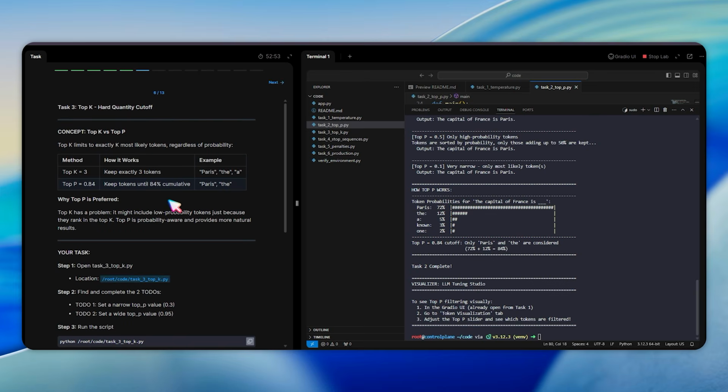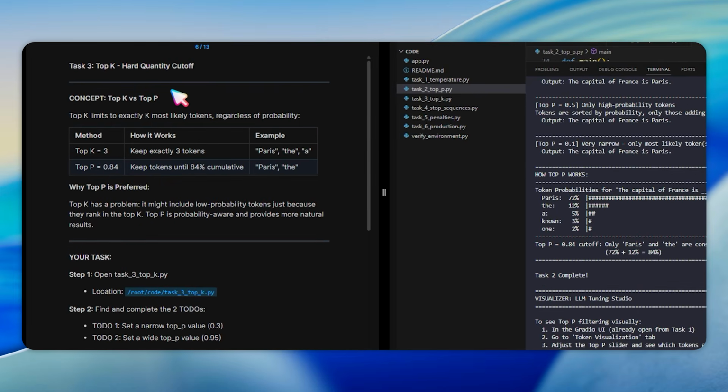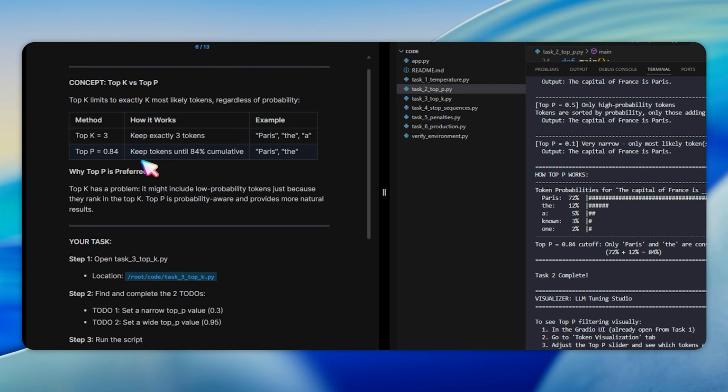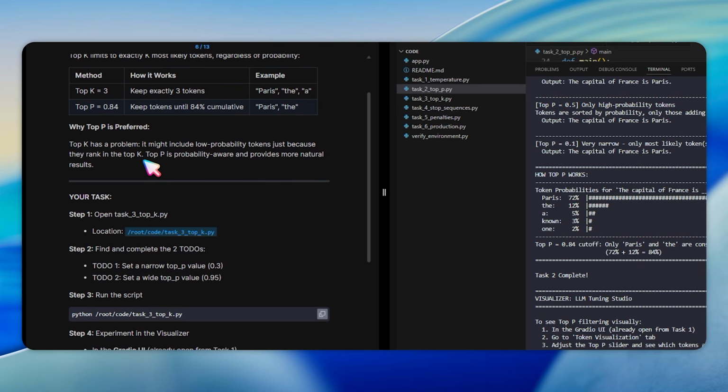In task 3, we learn about top K, the hard quantity cutoff. Open task3top-k.py. The difference between top K and top P is that top K keeps exactly K most likely tokens regardless of probability, while top P keeps tokens until a cumulative probability threshold. Top K equals 3 means keep exactly 3 tokens like Python, JavaScript, and Scratch. Top P equals 0.75 means keep tokens until 75% cumulative, which is the same 3 tokens. Top P is generally preferred because it is probability aware.